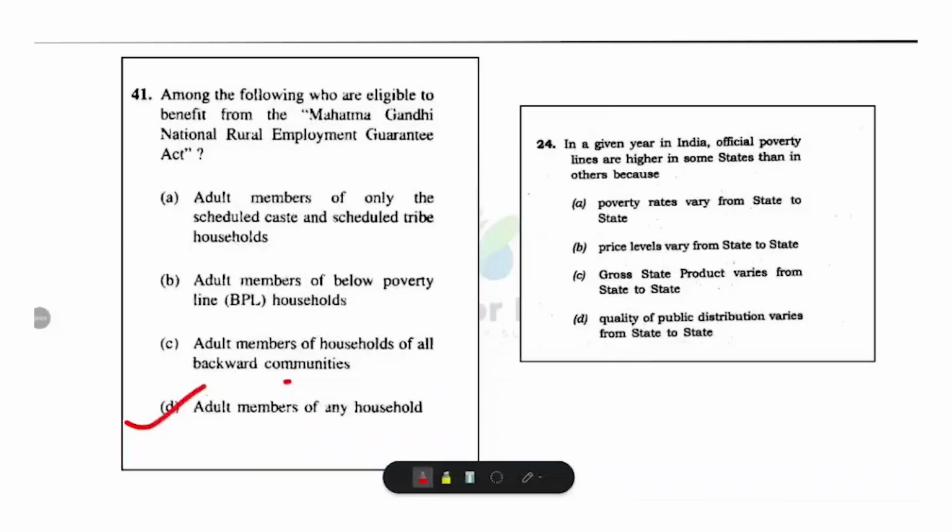Next, second question. In a given year in India, official poverty lines are higher in some states than others because option A, poverty rates vary from state to state. Option B, price levels vary from state to state. Option C, gross state products vary from state to state. And option D, quality of public distribution varies from state to state. What is the answer? Yes, option D, quality of public distribution varies from state to state.